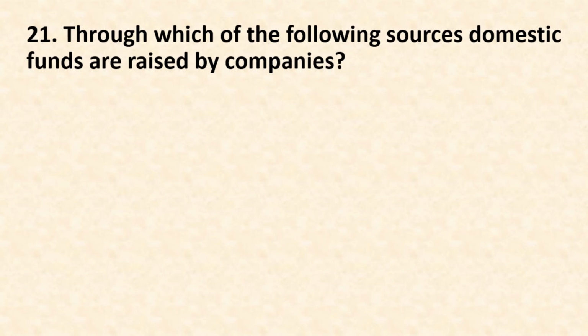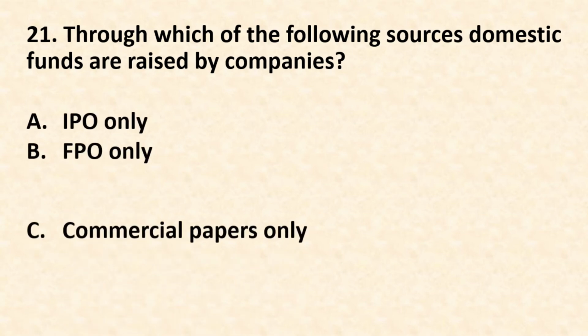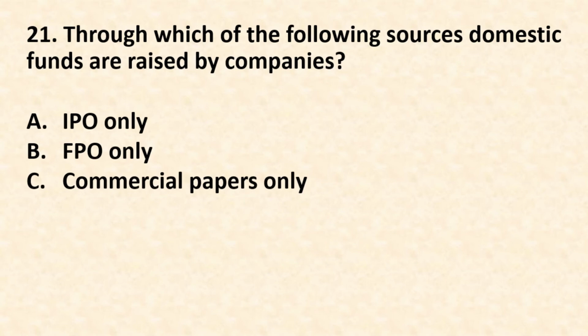Question number 21. Through which of the following sources domestic funds are raised by companies? Option A. IPO only. Option B. FPO only. Option C, commercial papers only, and option D, both IPO and FPO. The correct answer is option A, IPO only.